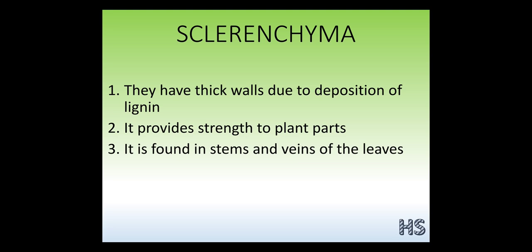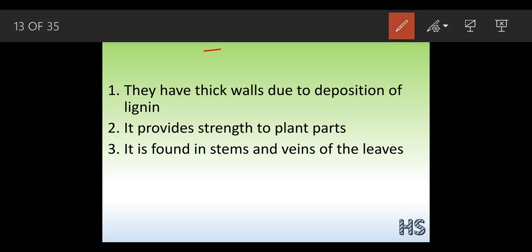Now let's talk about sclerenchyma. In this word, sclera means hard. There were three types of supporting tissue: parenchyma, collenchyma and sclerenchyma. Of these three, only the sclerenchyma is non-living in nature. Non-living means this is the only cell which is dead. The other ones, parenchyma and collenchyma, are living cells.